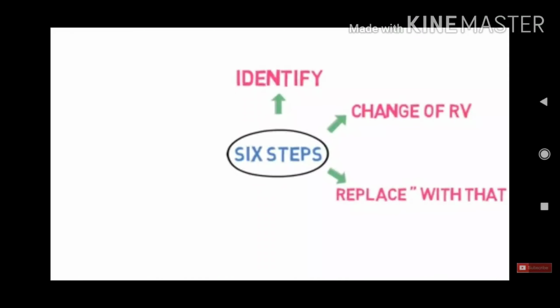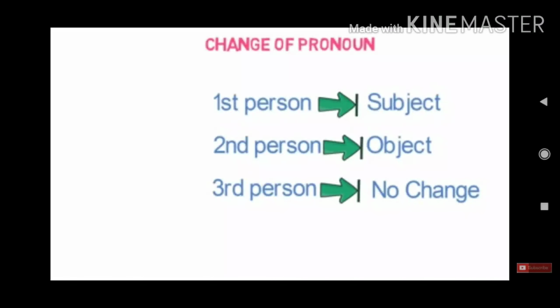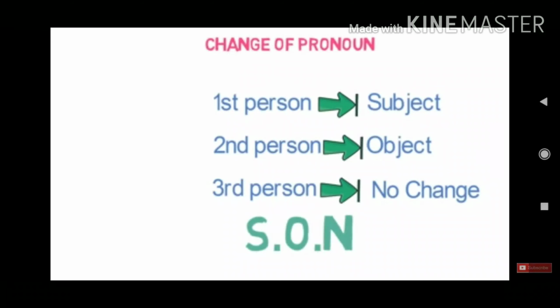And then the third is to replace inverted commas with the conjunction that. And number 4 is change of pronoun. The first person follows the subject, the second person follows the object, and the third person has no change. This rule is also known as SON, S-O-N.